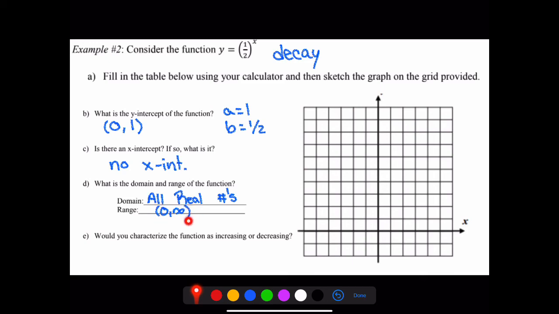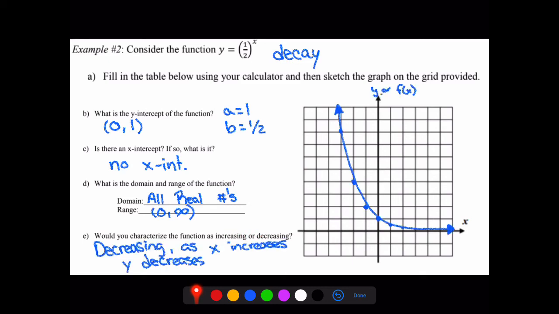We get very close. Lastly, would you characterize the function as increasing or decreasing? Well, as x gets larger, as I move further and further right on my x-axis, my y values get smaller and smaller. So this would be decreasing, because as x increases, y decreases. Also, we know it's a decay function.